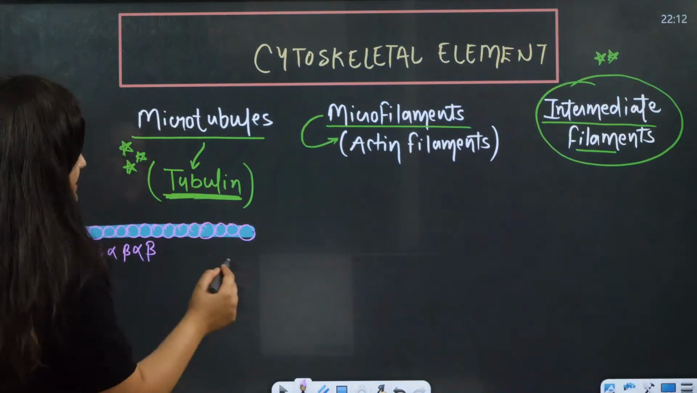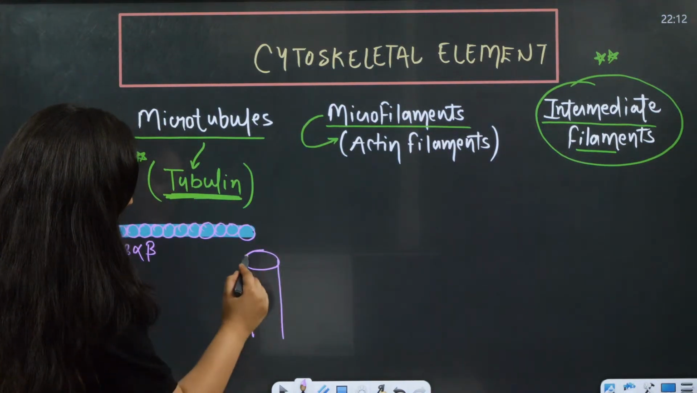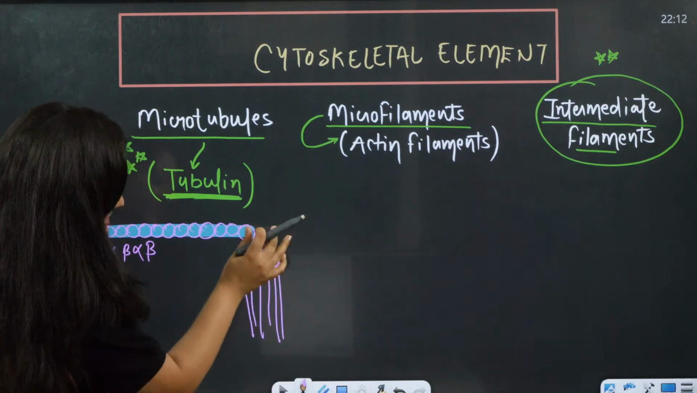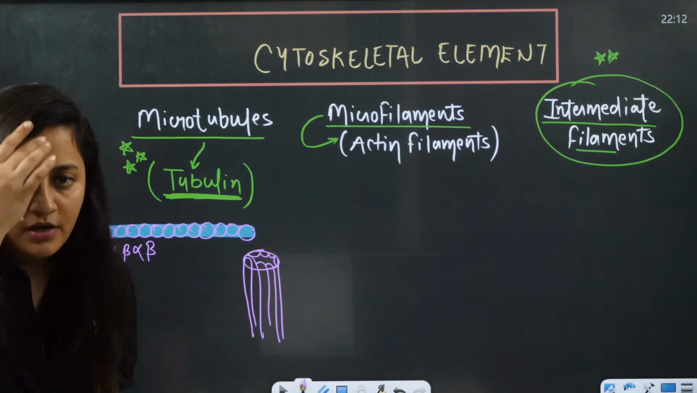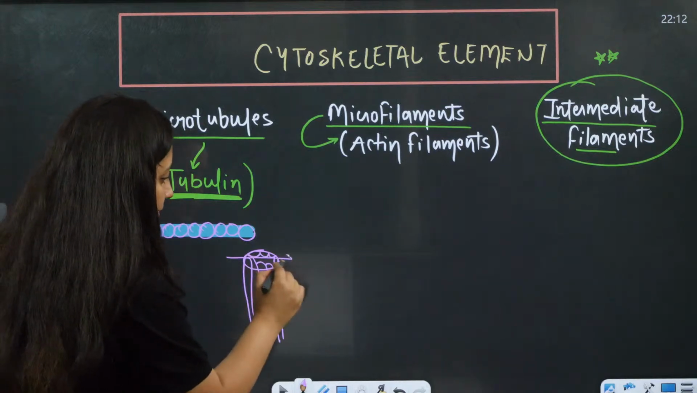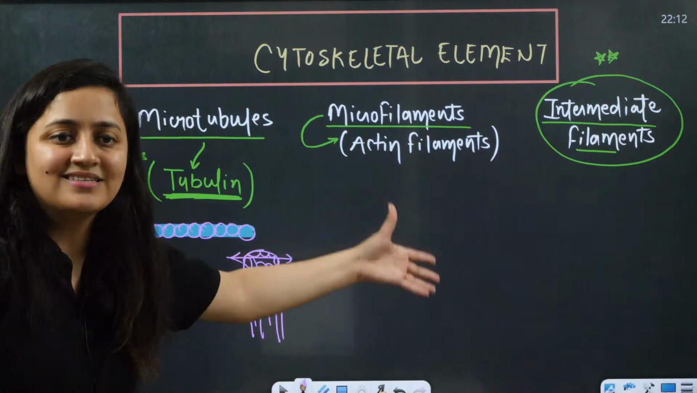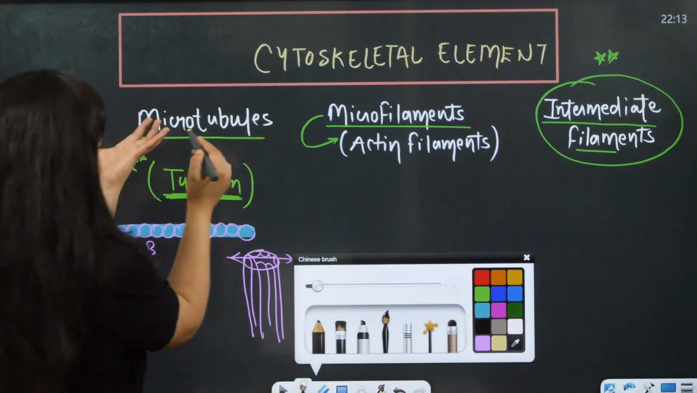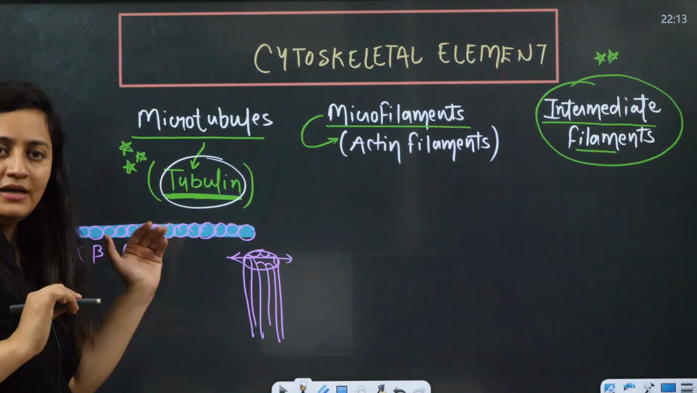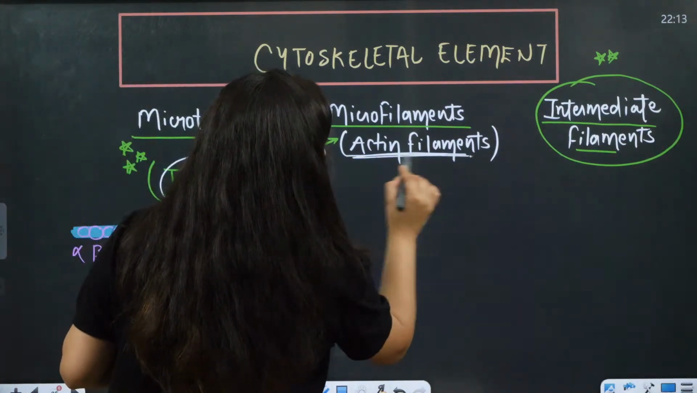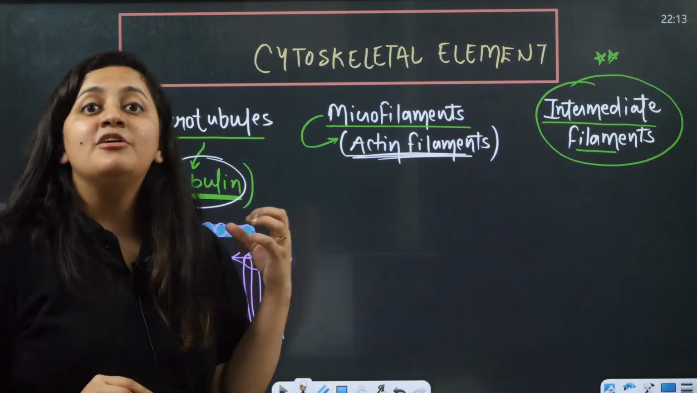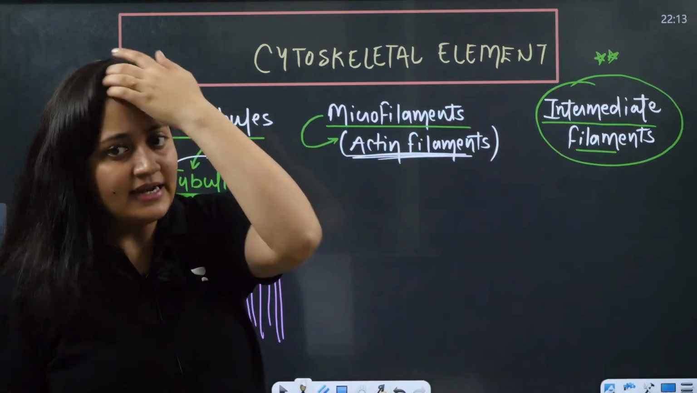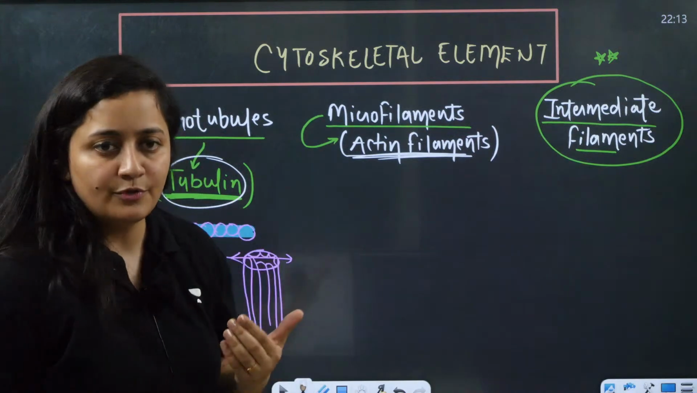And when you talk about these bundles, this structure is made up of so many filaments. On the basis of their diameter we say that one is microtubule, another is microfilament, another is intermediate filament. So what do you need to remember from this part? That microtubule is made up of tubulin protein, alpha beta tubulin. Microfilament is actin filament, made up of actin protein, even myosin protein is there. Intermediate filament has examples like desmin, and some other proteins are also there.